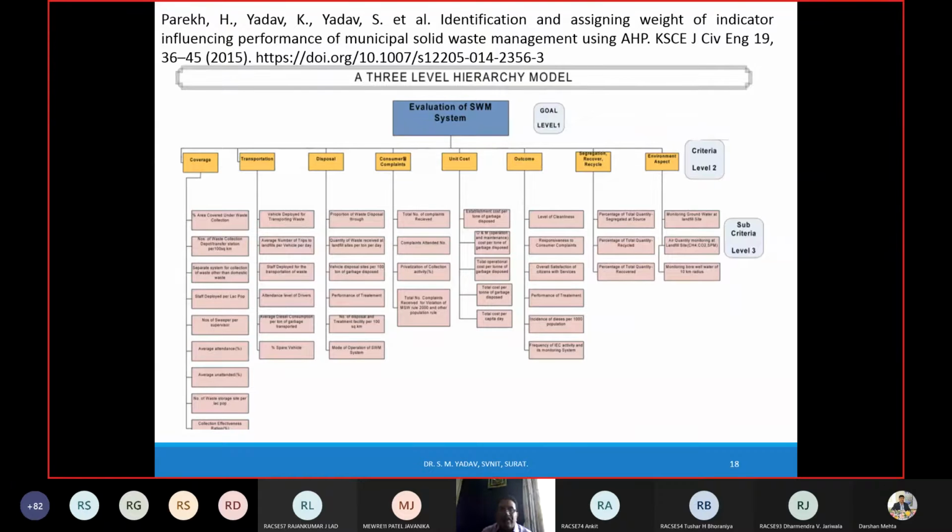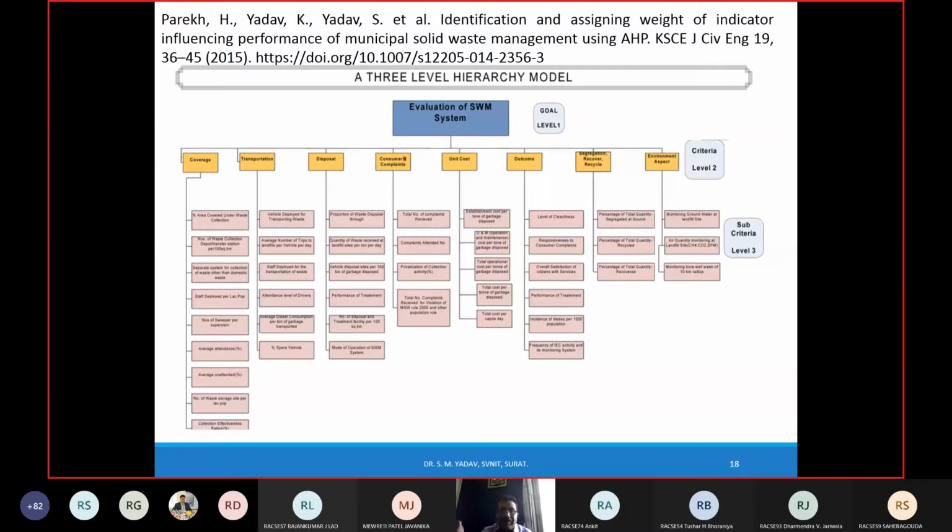This I have considered. Somebody says, sir, you have forgotten one important criteria here. You can add it. Someone says, sir, for our city, this specific factor which you have considered as a criteria is of less significance and will not affect the evaluation of the solid waste management system, you can omit it, right? So it is upon you to decide what are the factors which are affecting the solid waste management system.